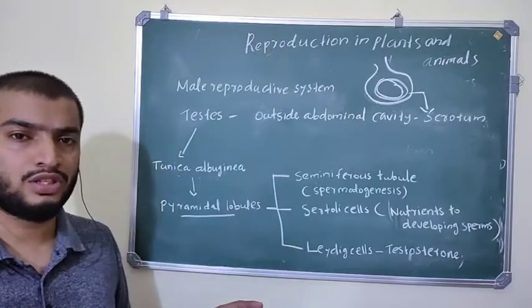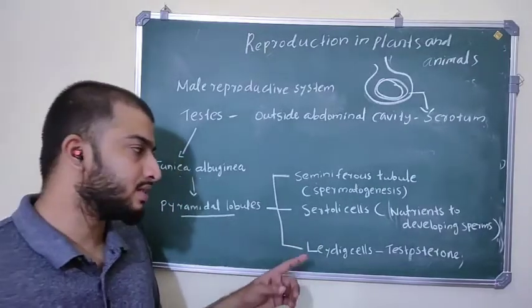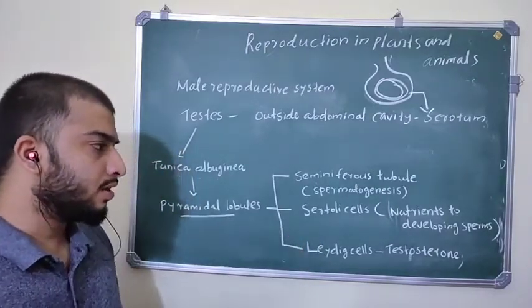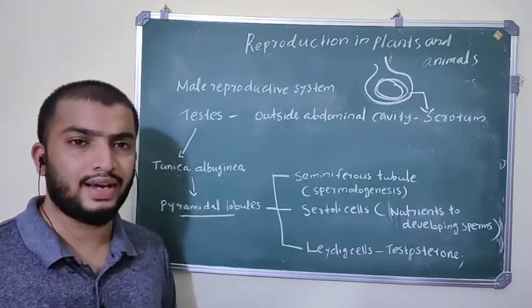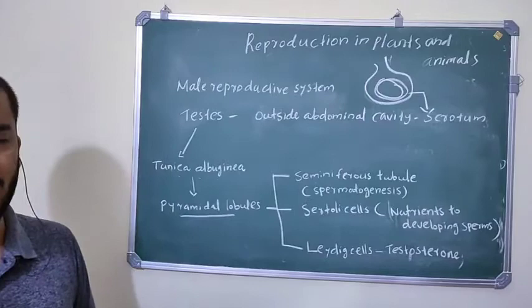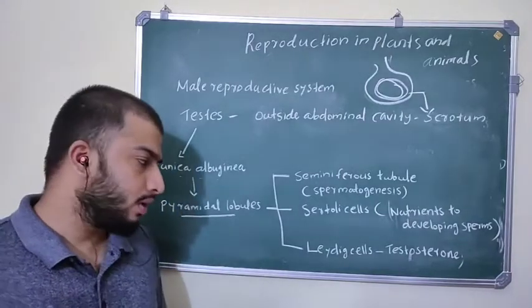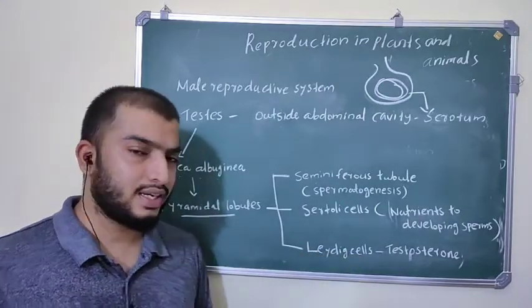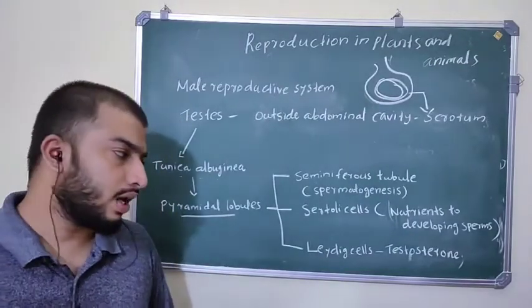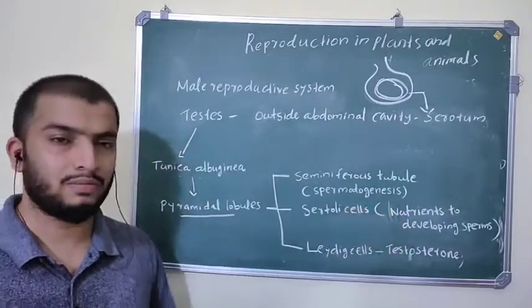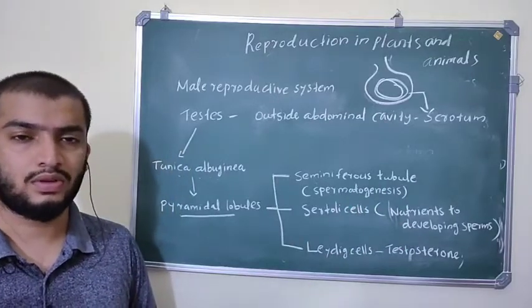Spermatogenesis means formation of sperms, the male gametes, and Sertoli cells are supportive cells. They give nutrients for the developing embryo. Then the Leydig cells produce testosterone, and this testosterone induces spermatogenesis. Okay.